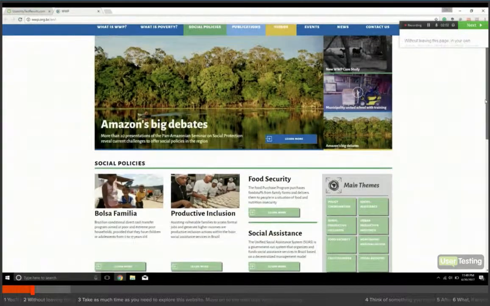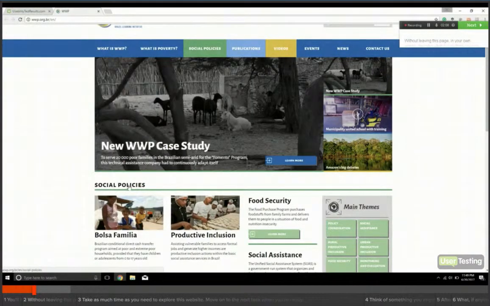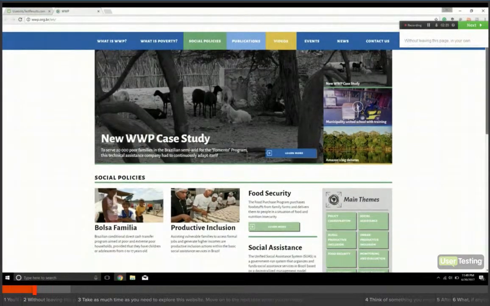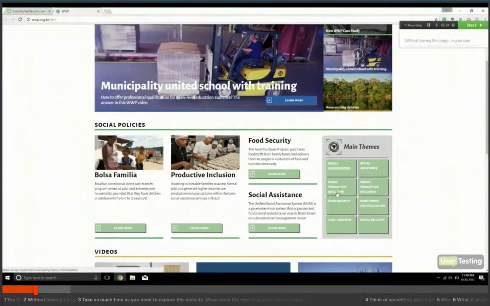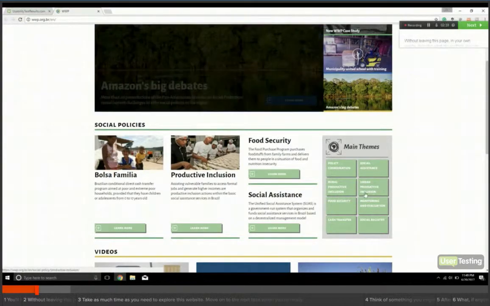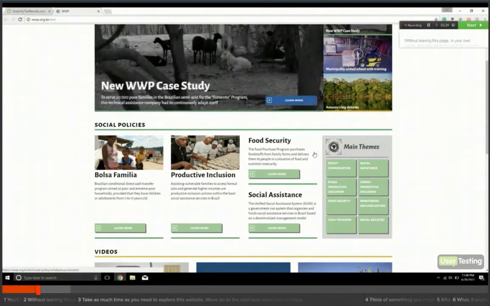Social policies. Now my question is, if I click social policies, does it roll me down here, or does this go to a different page entirely? Let's see. I saw main themes over here. Policy coordination, social assistance, rural production inclusion, urban productive inclusion, food security, monitoring evaluation, cash transfer, social registry. Food security, social policies, social assistance.